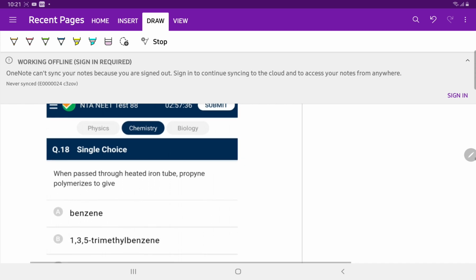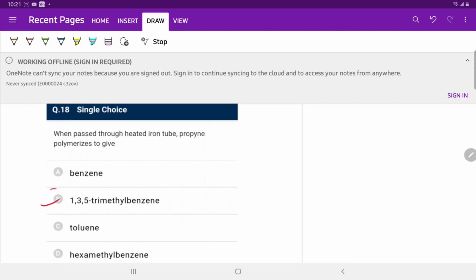Question number 18. When passed through a heated iron tube, propyne polymerized to give? Propyne gives mesitylene, 1,3,5-trimethylbenzene.